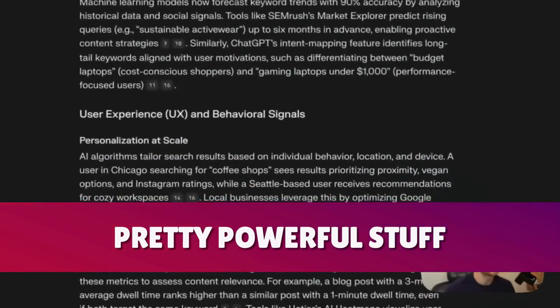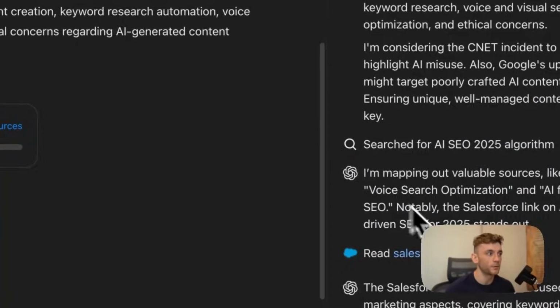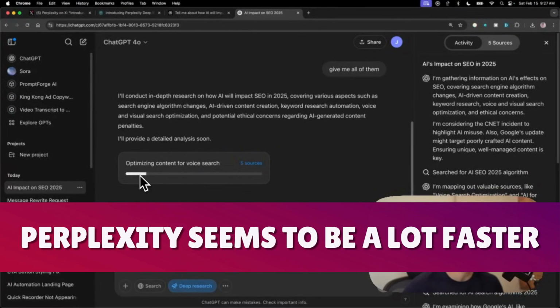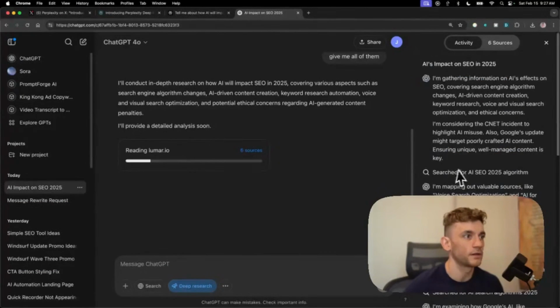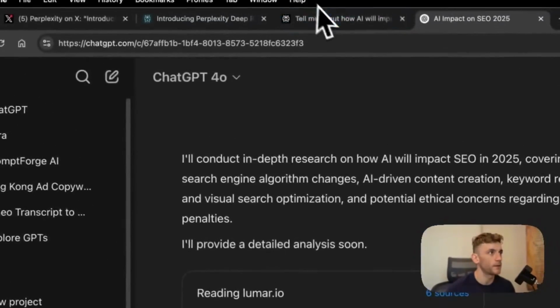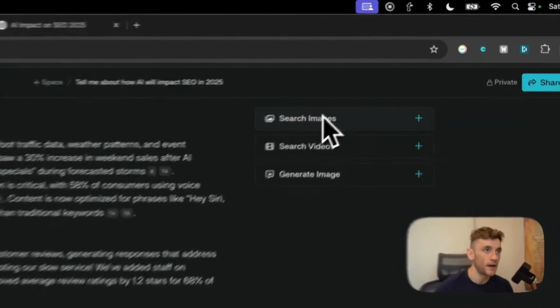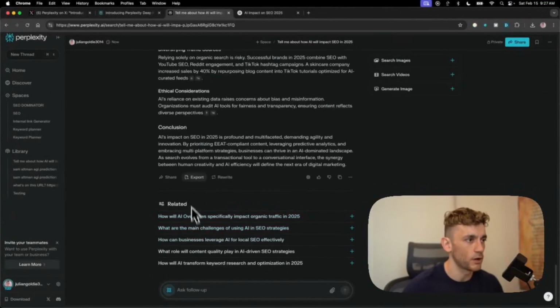Now, for sure, this has been triggered by the release from ChatGPT on deep research, but you can see you get very similar outputs, except that Perplexity seems to be a lot faster. ChatGPT, I would say, is probably only about 20% of the way through this. So it's going to take quite a while to get that back, whereas Perplexity has already come back to us with the goods. You can also, inside here, ask to search images, videos, and generate an image as well. And it also gives you follow-up questions right here.